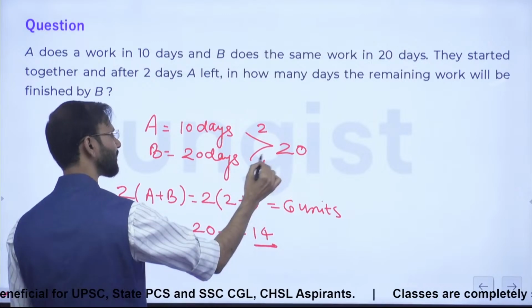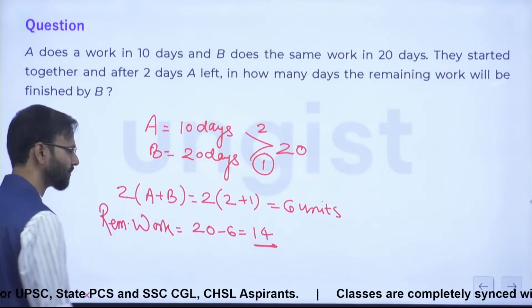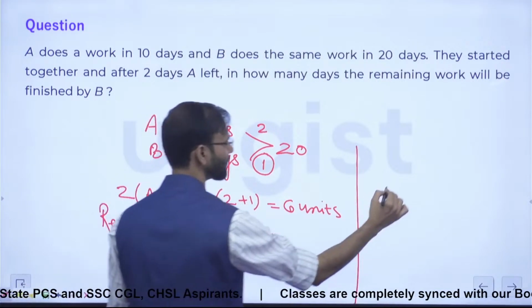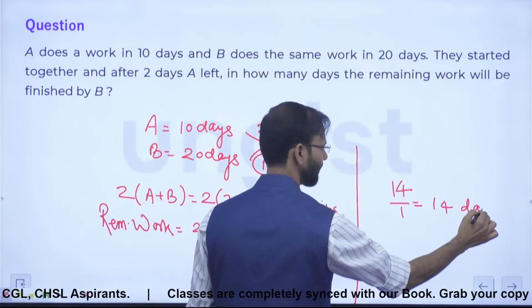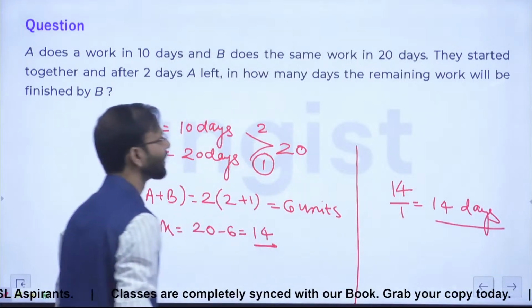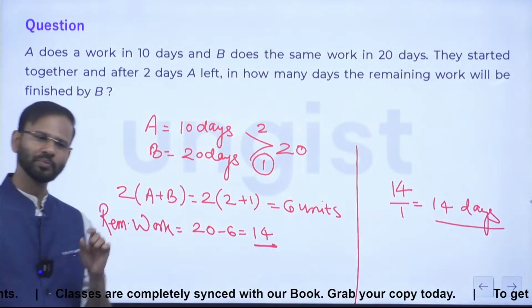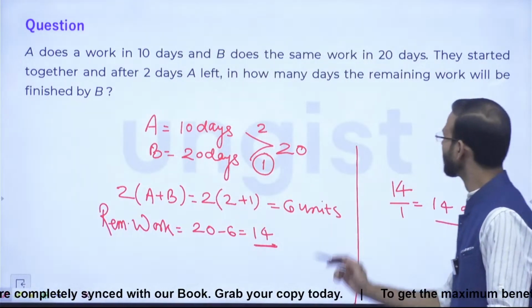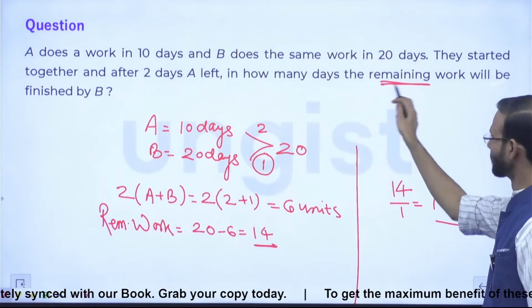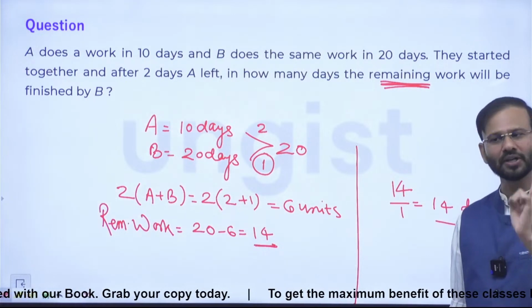Now who is doing remaining work? B. So 14 by 1, in next 14 days, the remaining work will be finished. Guys, in these type of questions, you please observe one more thing. Here, the question is talking about the remaining work, right? So the answer is 14.